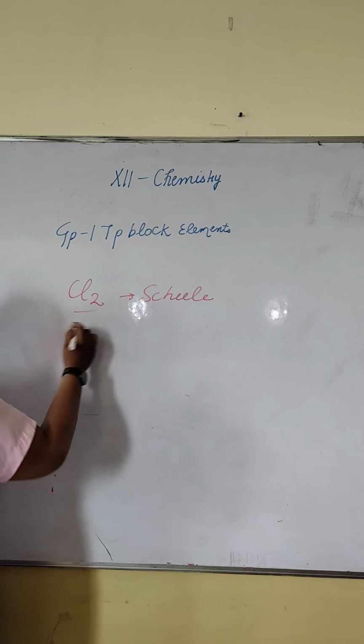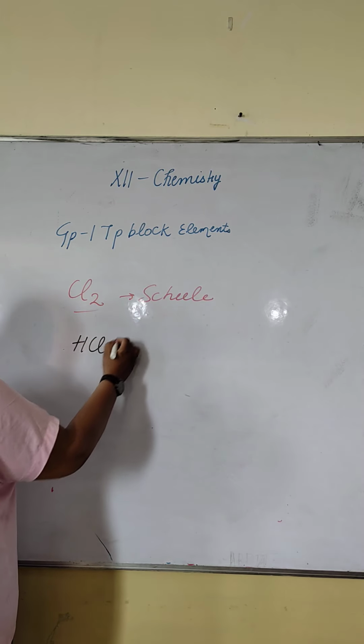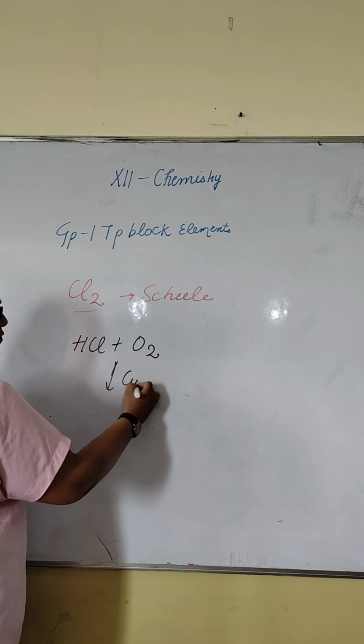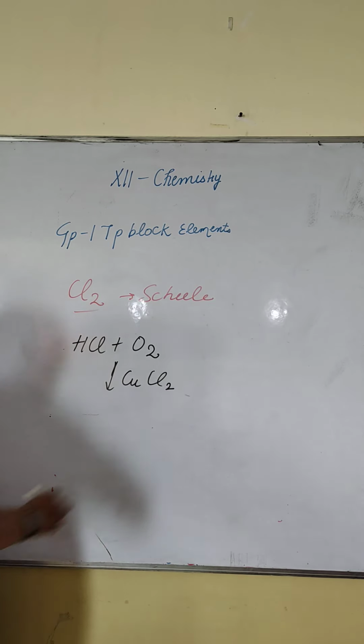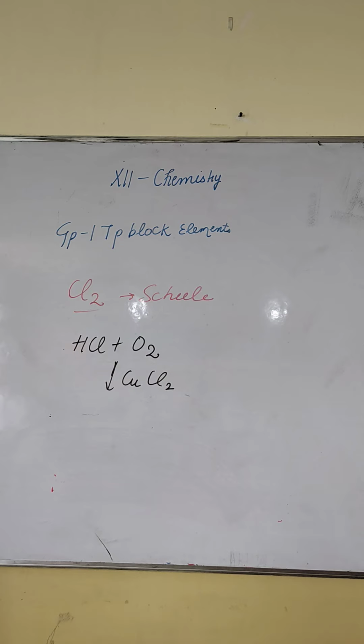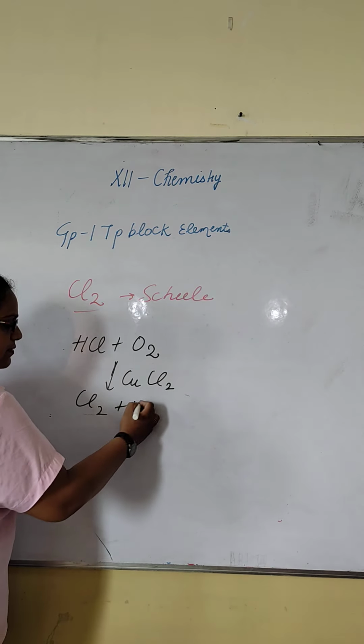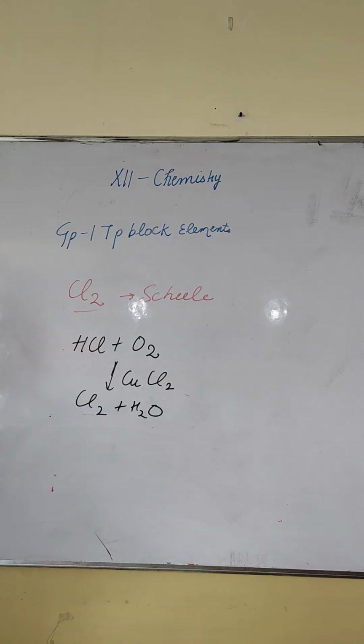In salt it is also HCl, in the presence of cupric chloride as catalyst, it will produce what? Oxygen, your Cl2 plus water. This is Deacon's process. So these are some of the methods of preparation of chlorine.